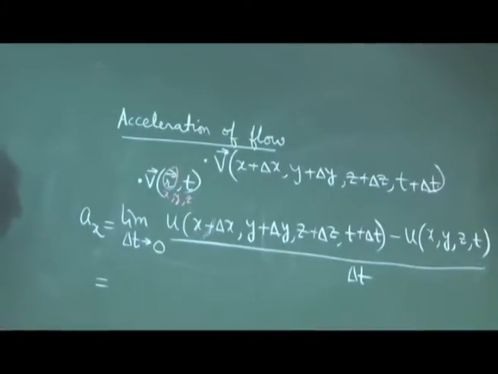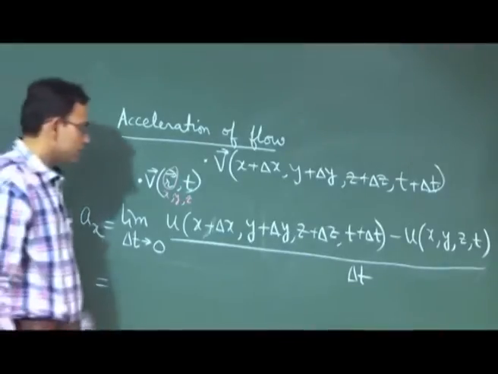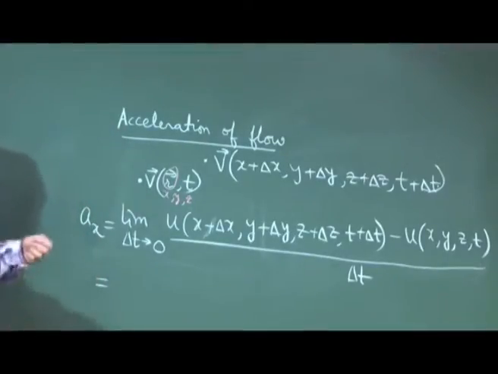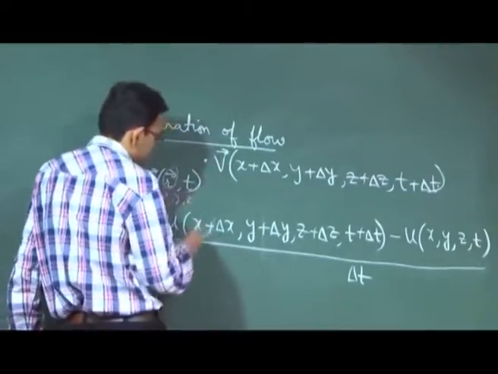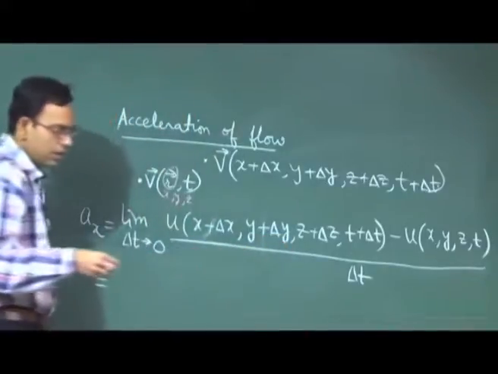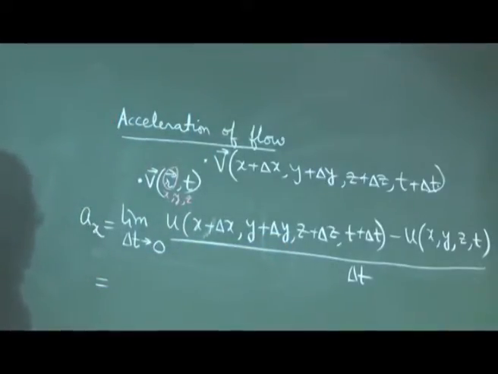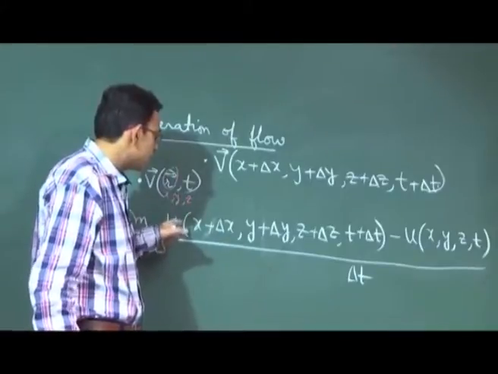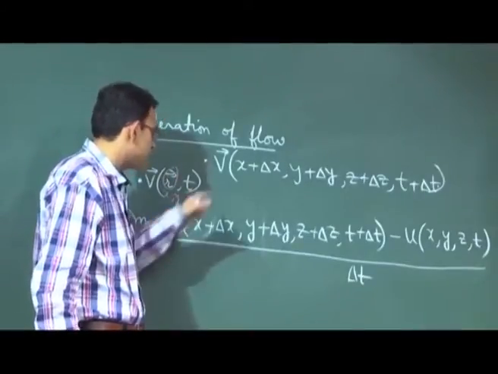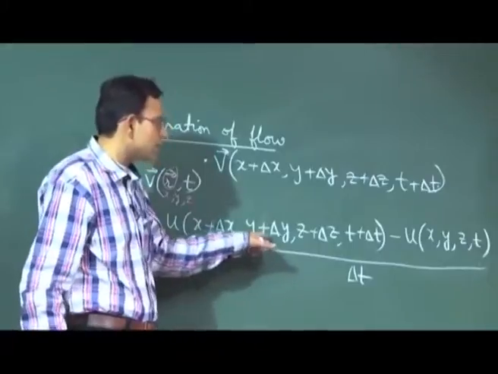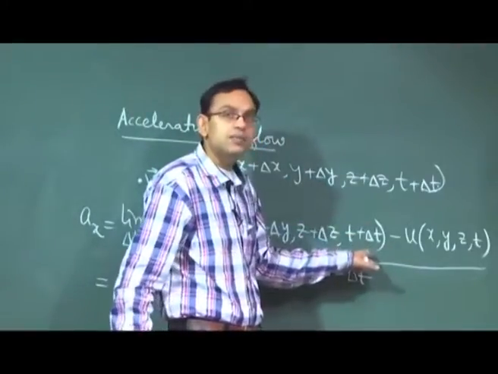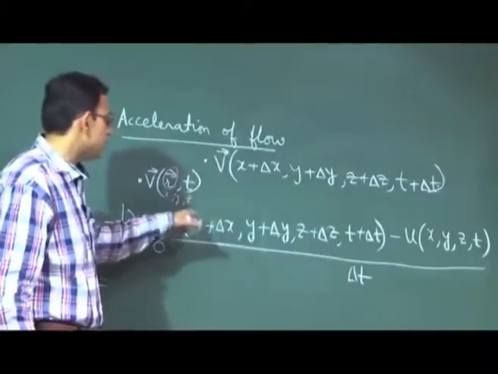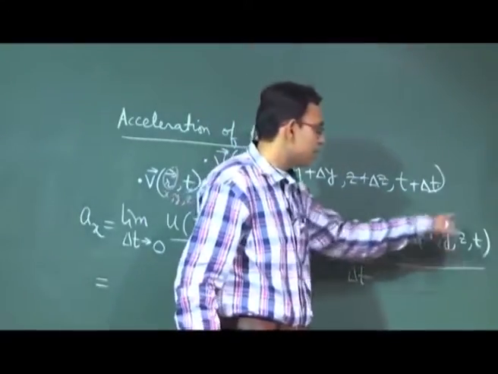So what is this? Now here we will discuss something which is of importance in basic calculus, which is essential for fluid mechanics. So the whole idea is you are writing this as a function of x plus delta x, y plus delta y, z plus delta z and t plus delta t. This we will write in terms of a function of x, y, z and t.